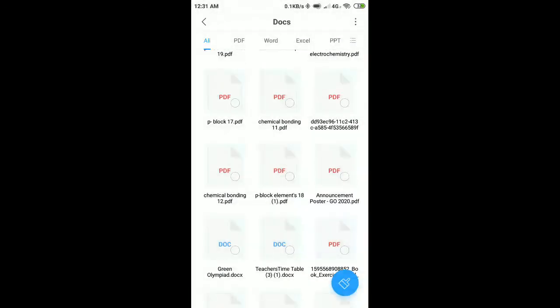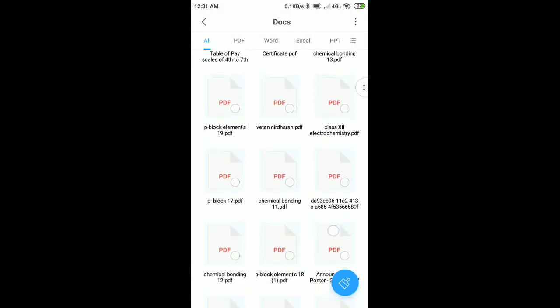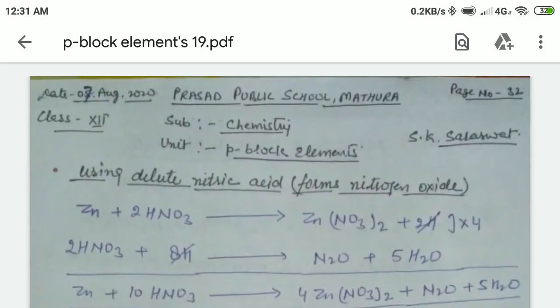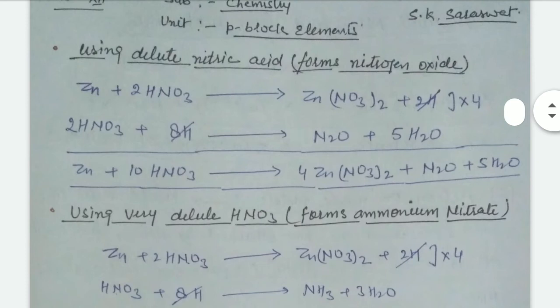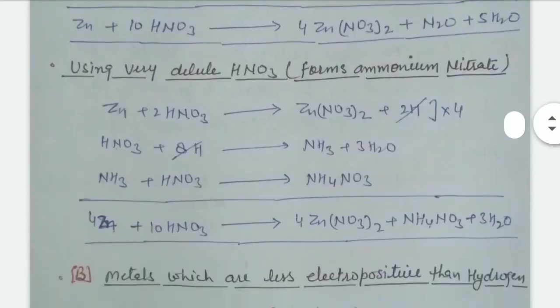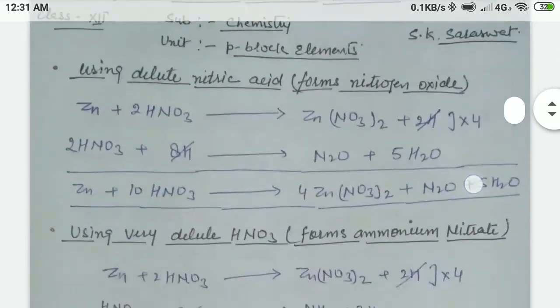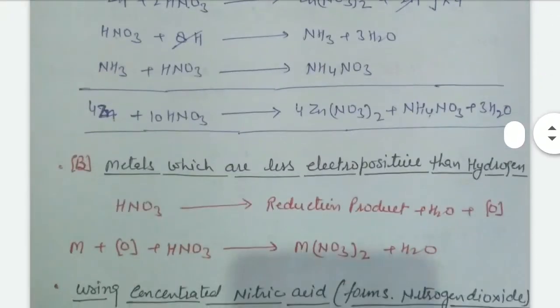And next, using dilute nitric acid forms nitrogen dioxide. These are some common examples, right? When dilute nitric acid is used it forms nitrous oxide, and very dilute nitric acid forms ammonium nitrate. That's clear?